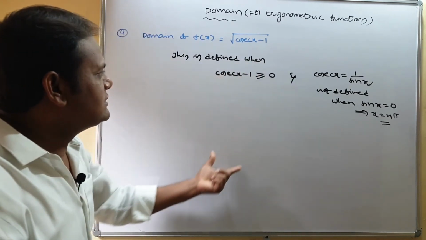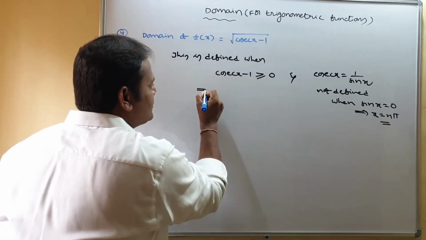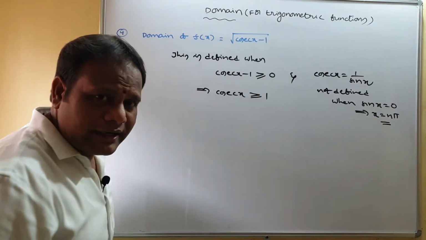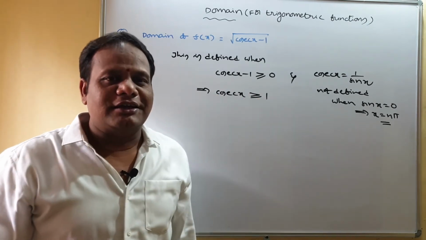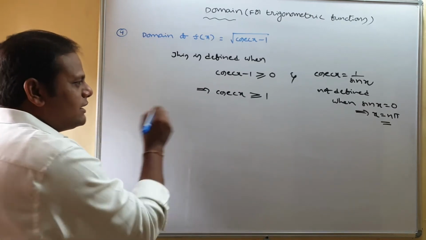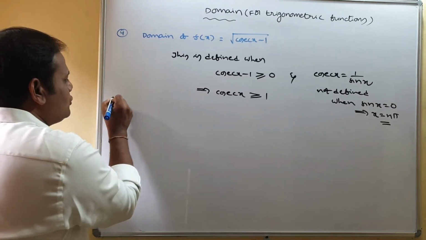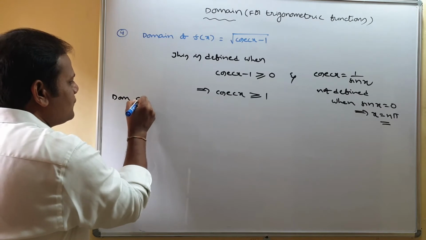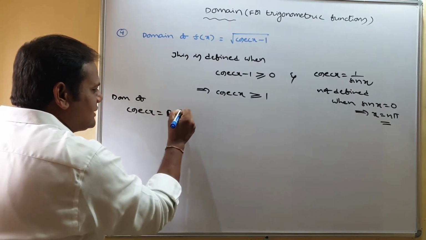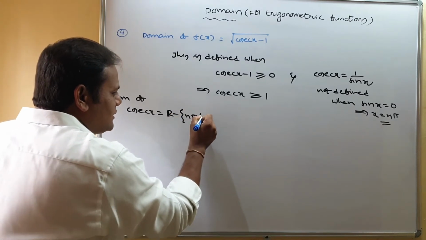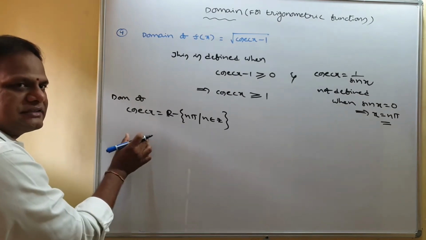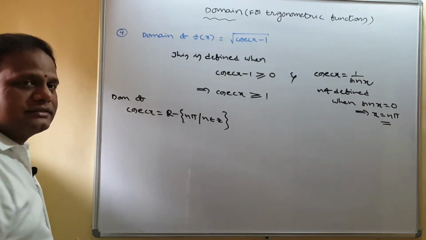Okay, we do the simplification. What we got here, you can observe: cosecant x is greater than or equal to 1, right? Yes, cosecant x greater than or equal to 1. You tell me now, what is the domain of cosecant x? That is the entire real number set except n pi. Why? Because at n pi sin x becomes 0. So cosecant x is 1 by sin x. That is the reason the domain of cosecant x is this.